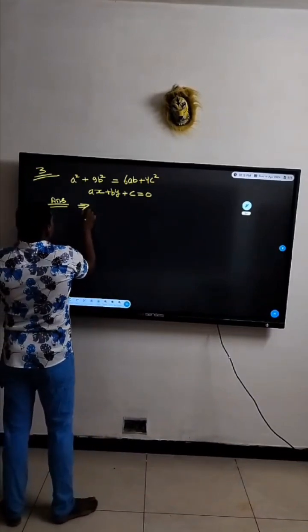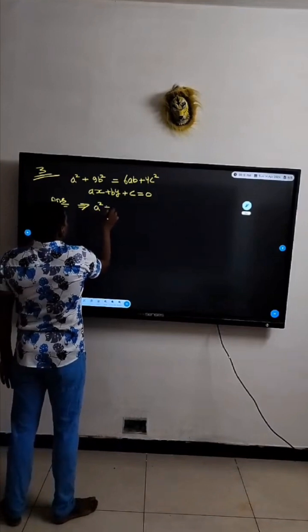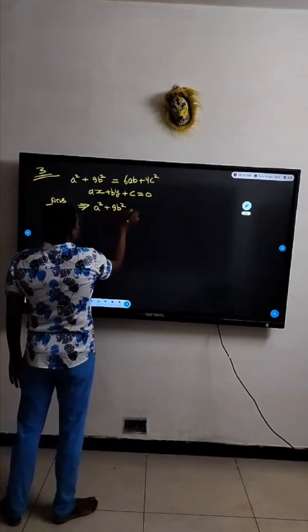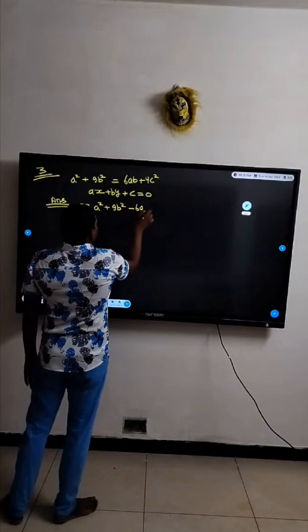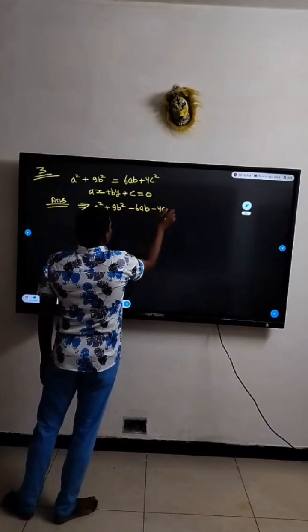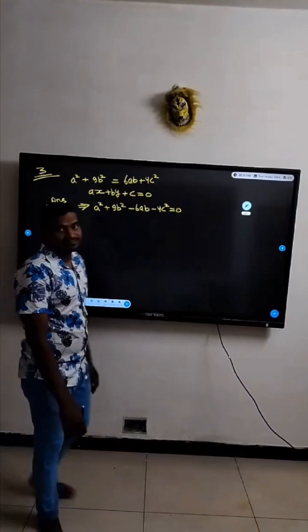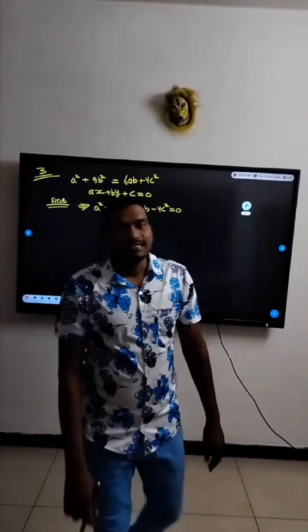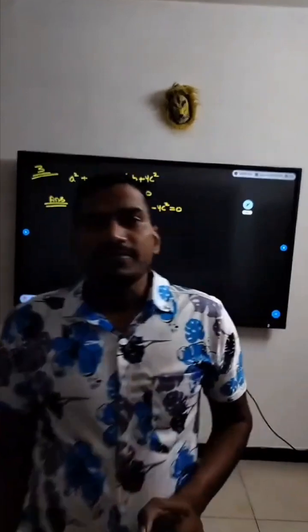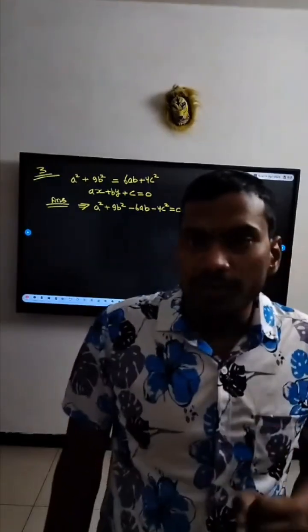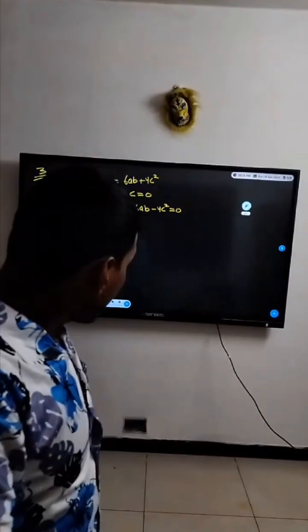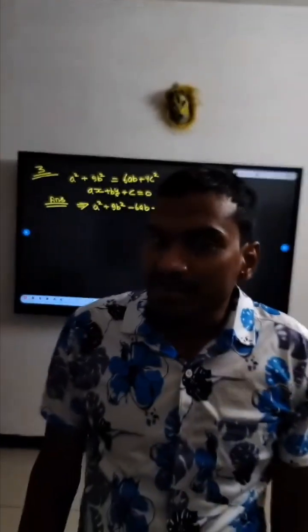We have been given a square plus 9b square minus 6ab minus 4c square equal to 0. No problem, it is clear, it is easy. And if they are saying fixed point in the problem, you should know it is a question of family of lines.